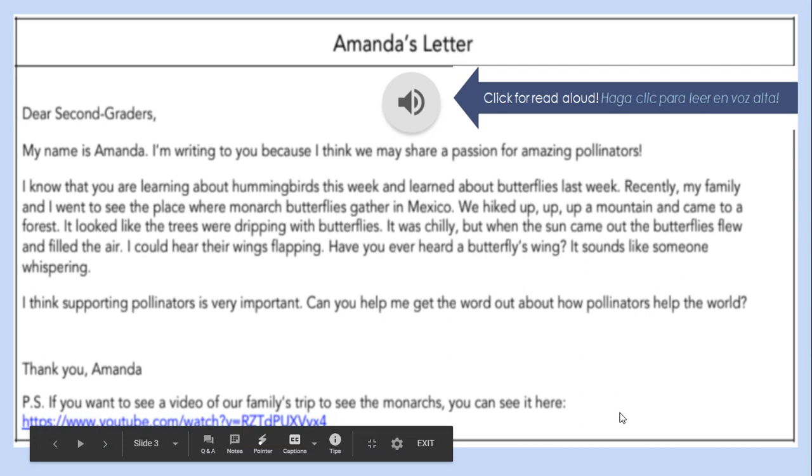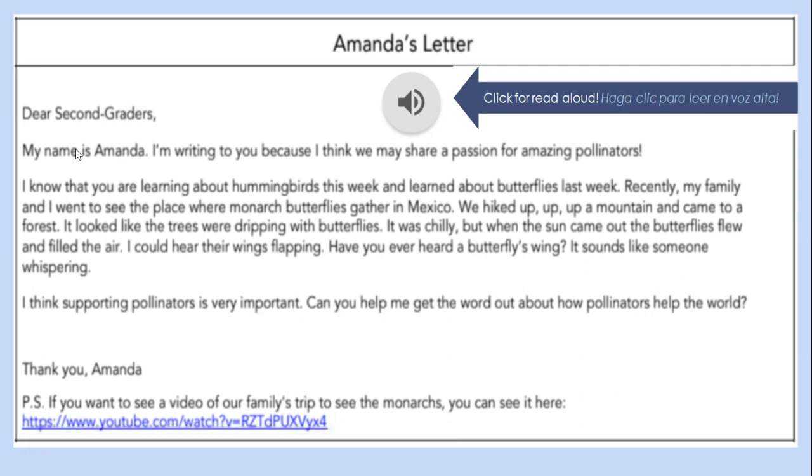Okay? So, this part of the letter is called the greeting. This part of the letter is called the introduction. And this part of the letter is the body. This is where we put all the information that we want to talk about to the person that we're writing the letter to.